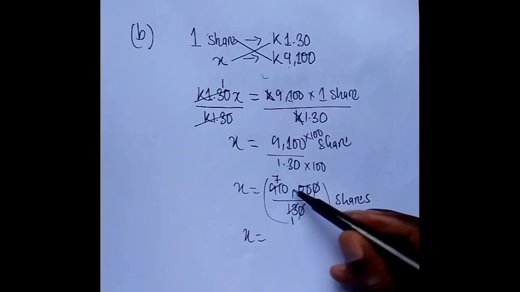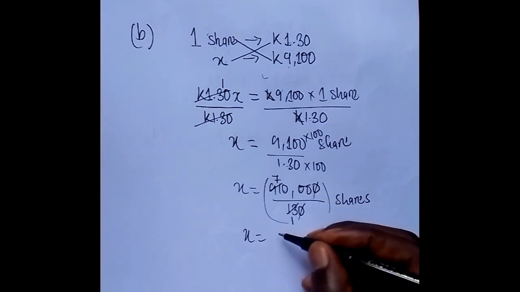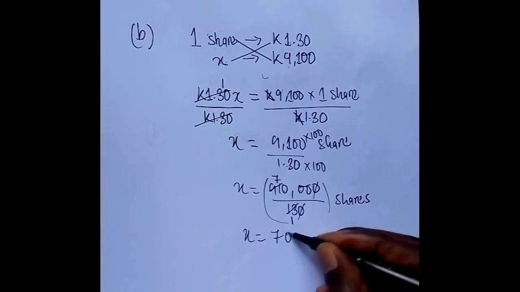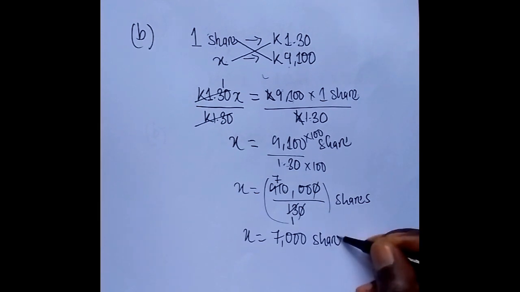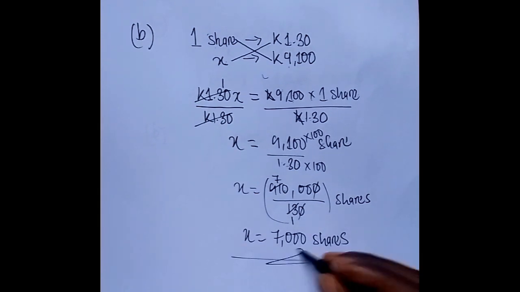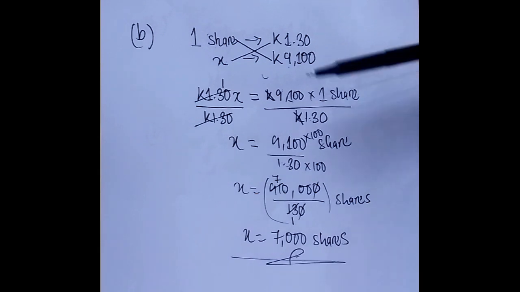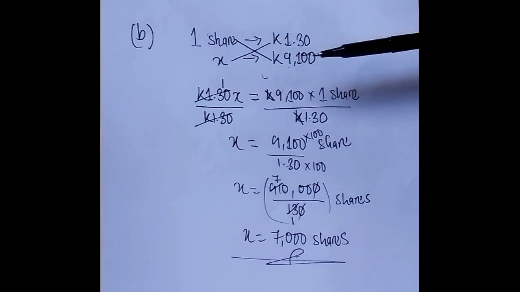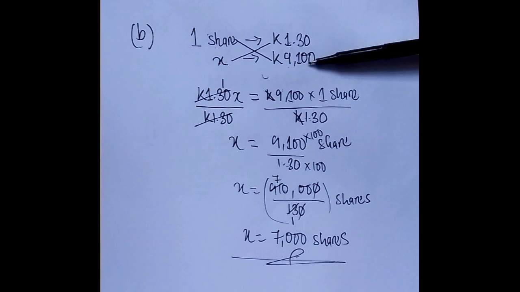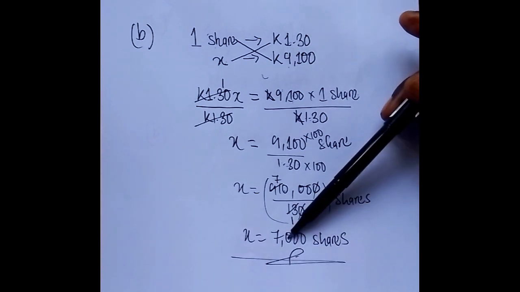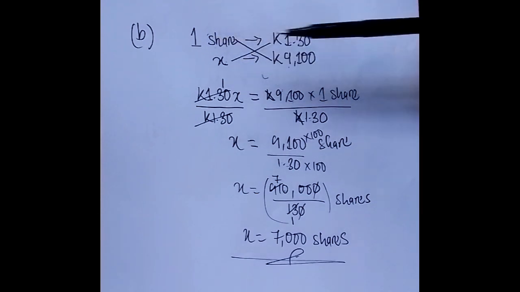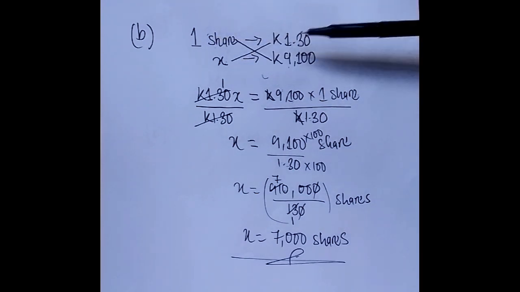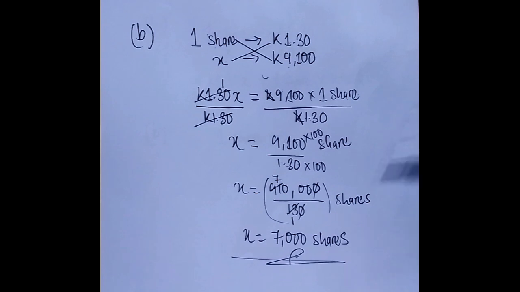And we can keep the zeros. How many? 1, 2, 3. So meaning 7, 0, 0, 0. 7,000 shares. So for 9,100 kwacha, we can get 7,000 shares, if 1 share is 1 kwacha 13 ngwe. So that's our solution, 7,000 shares.